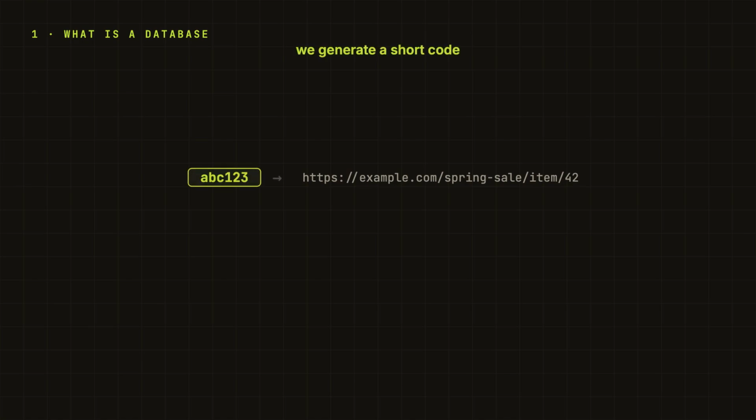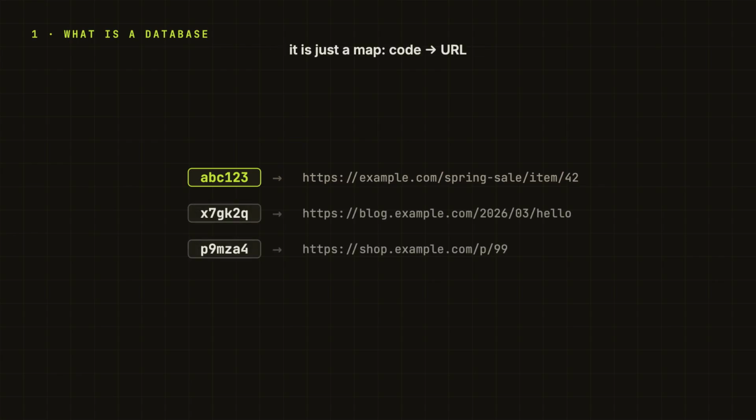So let's say we are building the most basic URL shortener, which is asked everywhere. Someone gives us a long URL, we generate ABC123. And later when somebody opens slash ABC123, we send them to the original URL. At high level, this is just a map only, right? ABC123 points to some long URL.